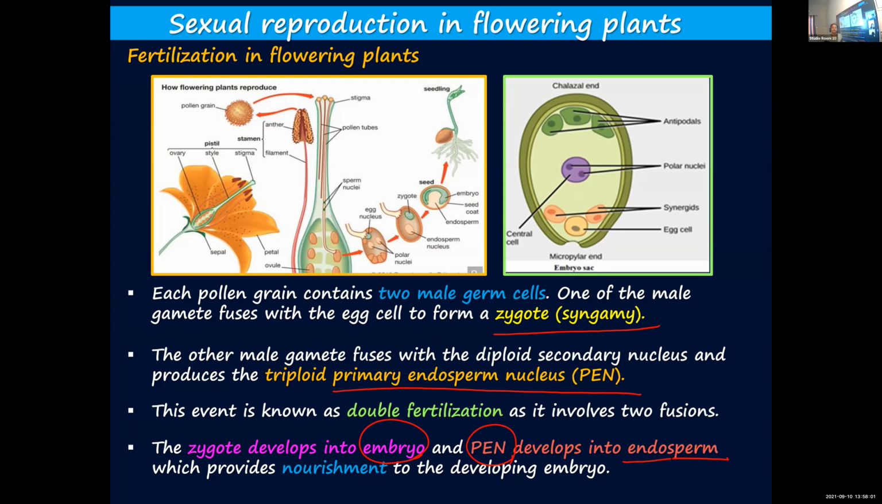And what is the significance of endosperm? If the embryo needs to grow, it should get sufficient nourishment, and that will be provided by this endosperm. The zygote will develop into an embryo. From the embryo, a new individual will be formed. Whereas PEN, the triploid primary endosperm nucleus, will develop into endosperm. Why is this endosperm important? Because it will provide nourishment to the growing embryo. Is it clear? Double fertilization.